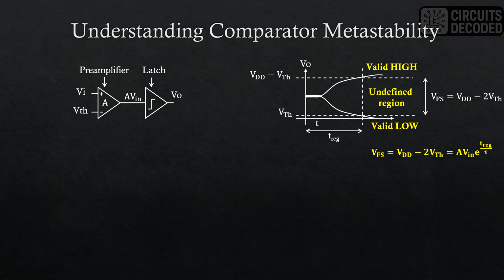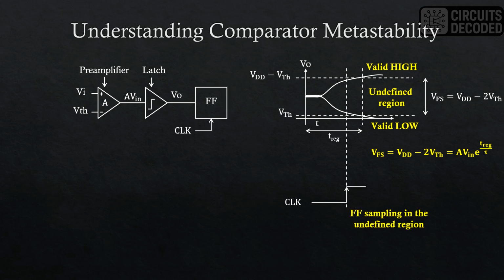Now, usually in a design, a fixed time is allocated to resolve a bit. For example, a flip-flop may be sampling the output of the latch at the rising edge of a clock as shown here. If the clock edge comes before the minimum required time, the output of the flip-flop is undefined, which gives rise to metastability. In other words, we can say that a range of voltage exists within which any input will cause metastability.